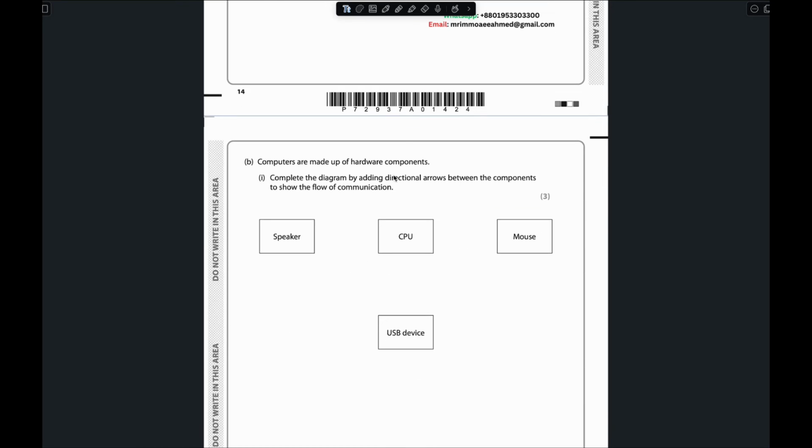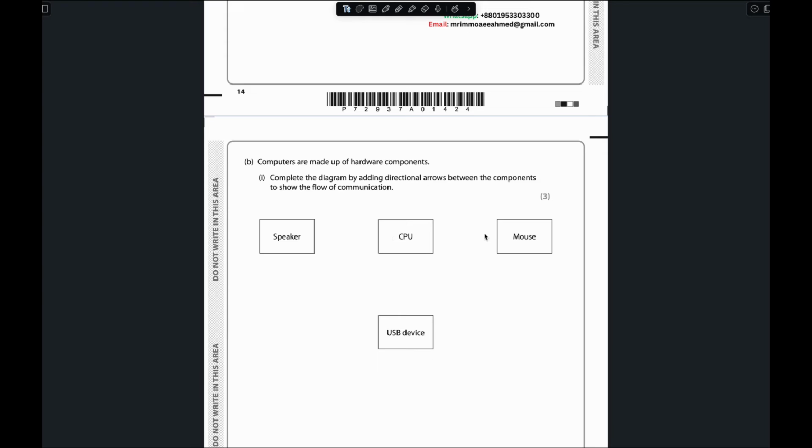Now computers are made up of hardware components. We all know about that, right? Complete the diagram by adding directional arrows between the components to show the flow of communication. So how is the communication happening using these boxes? This one is quite easy, because the CPU is not doing anything with the mouse, right? The mouse is clicked and does everything with the CPU.